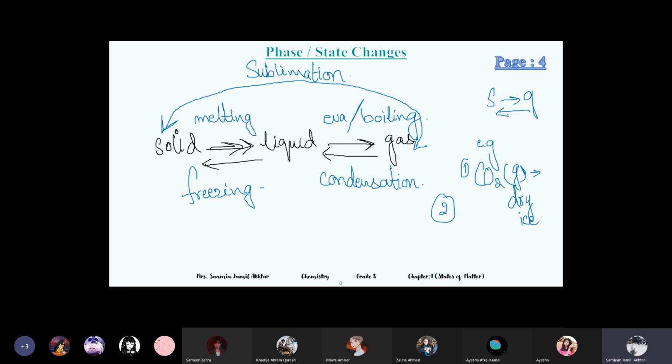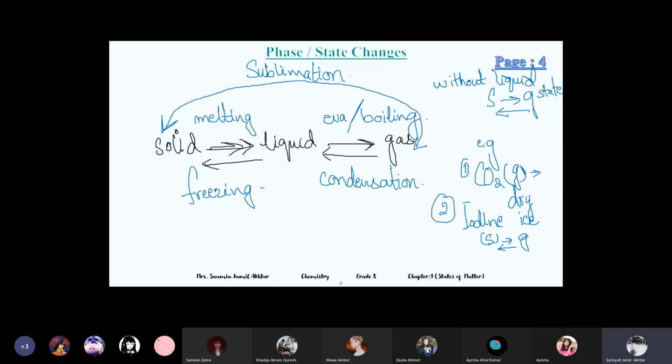And number two, there is another example, iodine. Solid iodine can change into gaseous iodine, and gaseous iodine can also change into solid directly without the liquid stage. So remember, sublimation is without a liquid state.